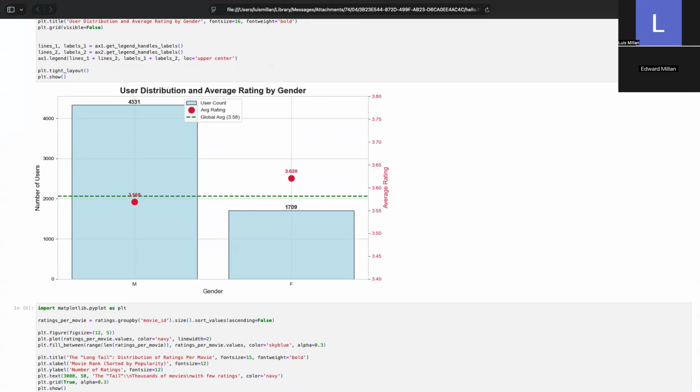average. So therefore, if we ignore this distinction, our model might systematically underestimate how much female users enjoy content, giving us further insight to use specific users' bias terms in our models.